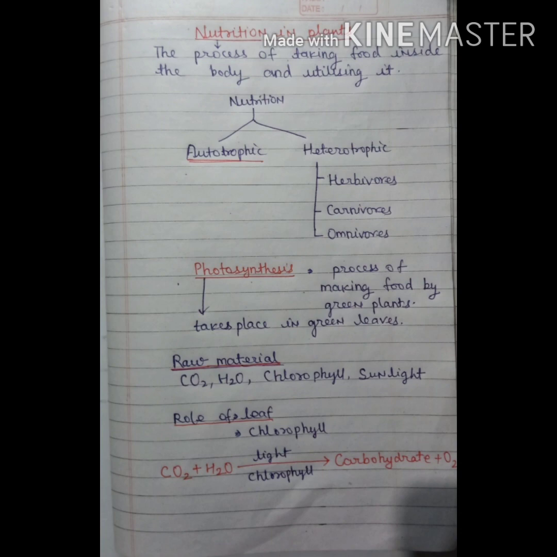As we know, plants and animals are interdependent on each other. Plants take carbon dioxide from us and we take oxygen from the plants. So both plants and animals are mutually interdependent. As I told, in the photosynthesis reaction, carbohydrate is formed. That carbohydrate is sugar. Sugar is also a carbohydrate. You will study more about carbohydrates in higher classes.